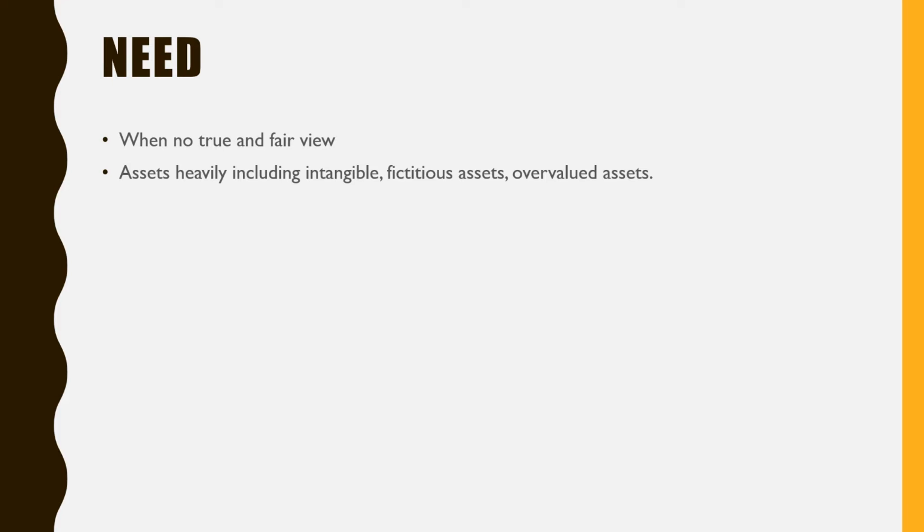These are shown on the asset side, but actually they are deferred revenue expenditures. Some assets may be overvalued because they may not be provided for depreciation at the proper rate. Such assets might be overvalued, but actually they may not be productive. Then provisions may not be made properly for depreciation, RDD, etc.